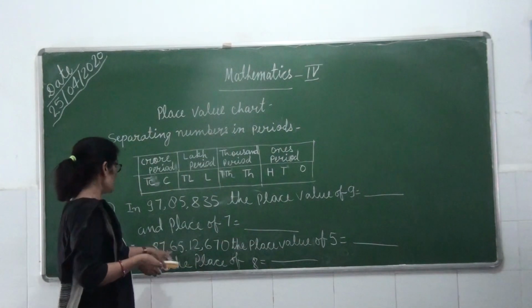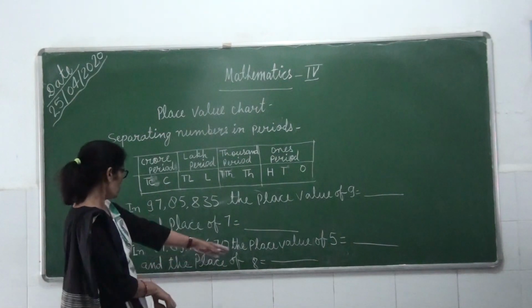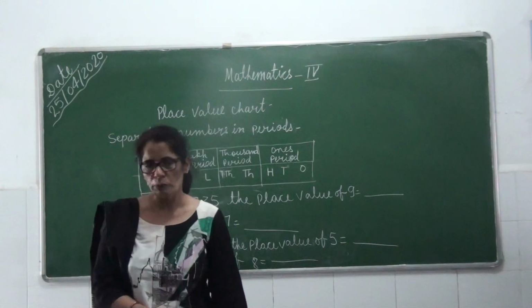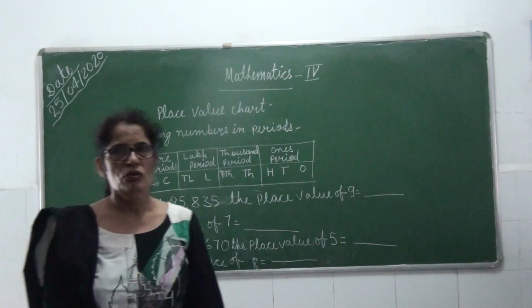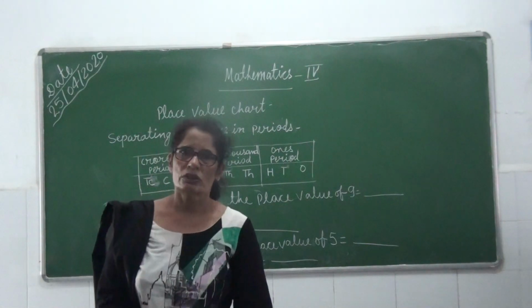Here you have to write the place value of this digit, and here you have to write the place of 8. So do more practice. In the next class we will discuss this and take up the next topic. Thank you.